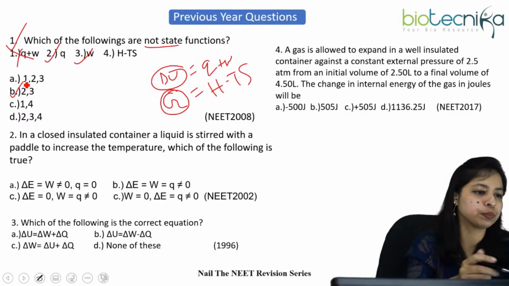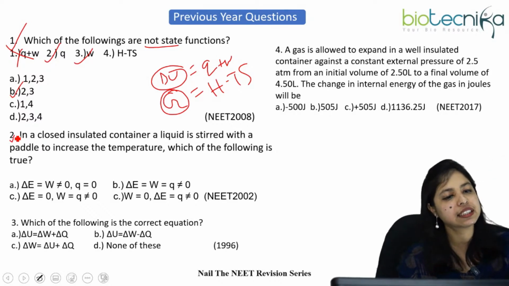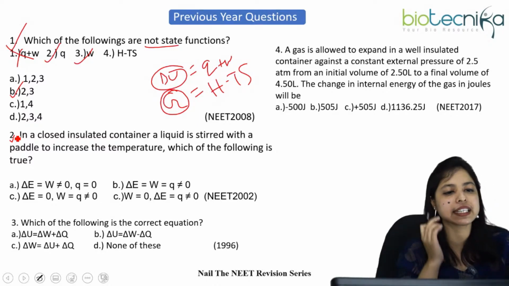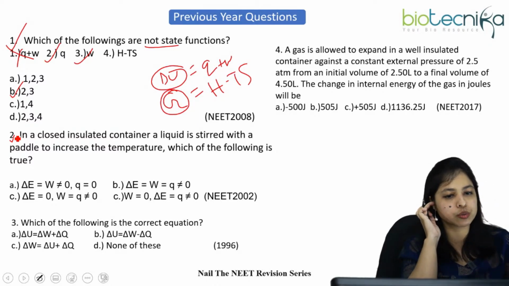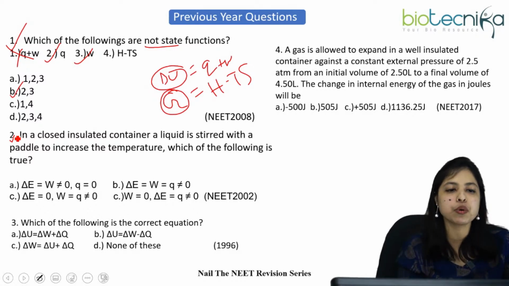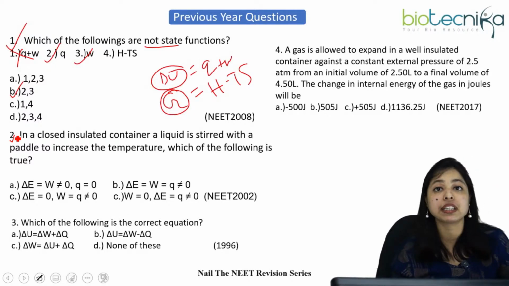Okay. Number 2. In a closed insulated container, a liquid is stirred with a paddle to increase the temperature. Which of the following is true? This also came in 2002 NEET. They have given such options. You have to say which of the following is true. So would anyone like to answer this? Please type in the comment section.